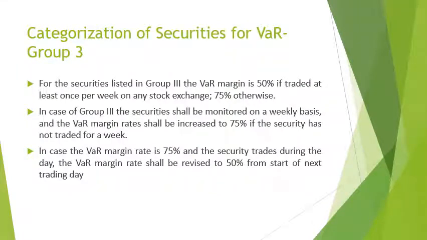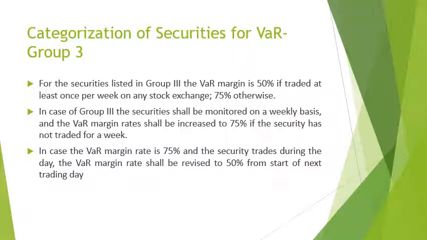As far as the group 3 securities are concerned, for securities listed in group 3, VAR margin is 50% if traded at least once a week on a stock exchange. If that's not the case, then it will be 75%.